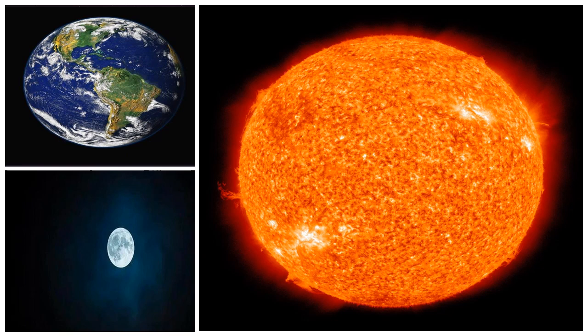The moon is closer to the Earth. It is smaller than the Earth and it is a solid body. It has no heat or light of its own. Its light is a reflection of the sun's light, and the moon is called a natural satellite.